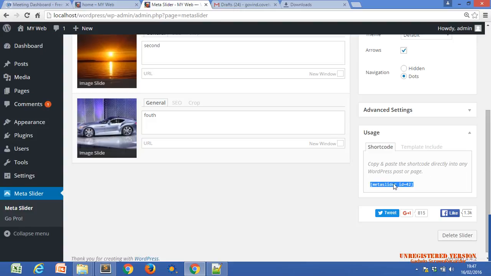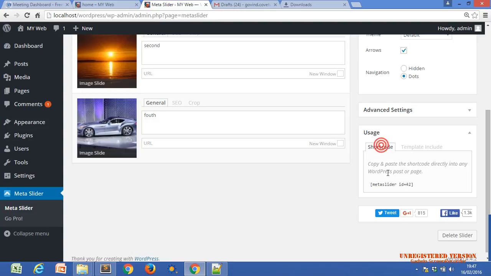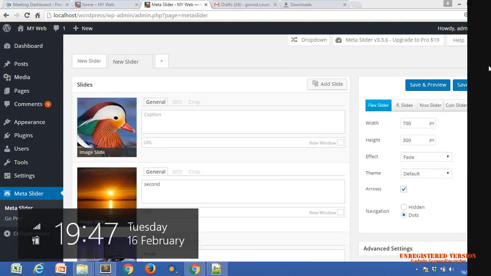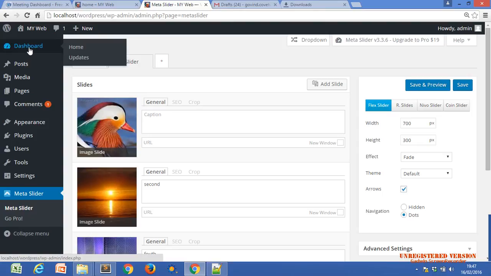I just copied this shortcode. This is also called a shortcode. Then there is the template include. This shortcode will be used only for the pages or for the header menu. We can add it from our admin panel. Let me just open one new tab, our same dashboard.